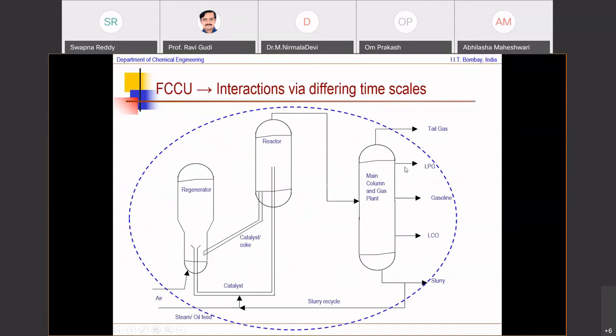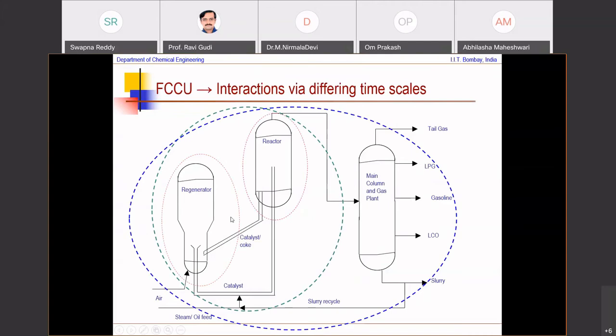There is also a distillation column, and this is a huge plant. Now, what one could do is treat the reactor recycle as one unit, and just treat the reactor as one unit and the regenerator as another unit, and so on. So you could do decompositions.